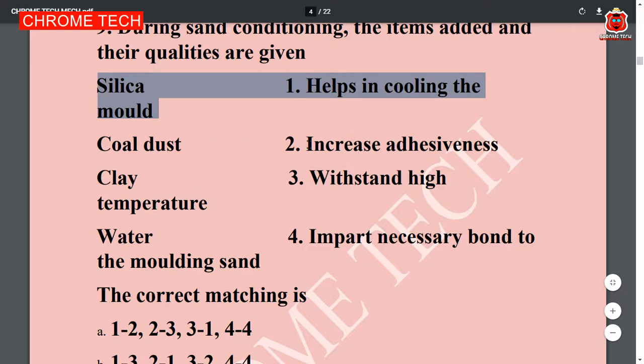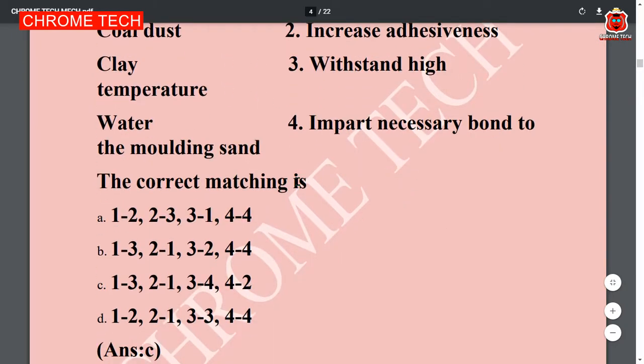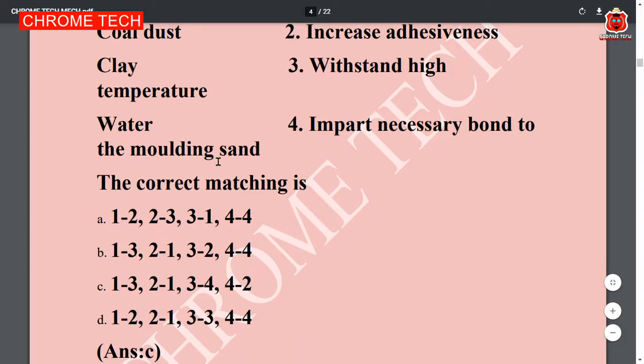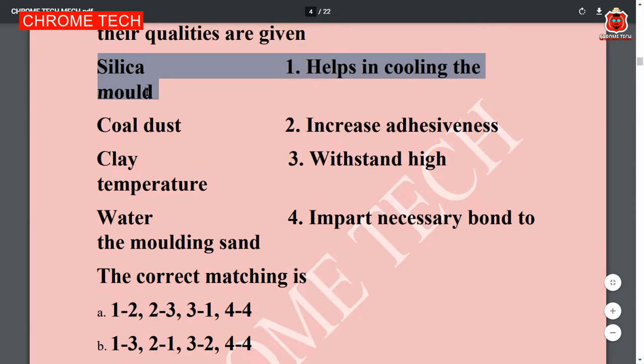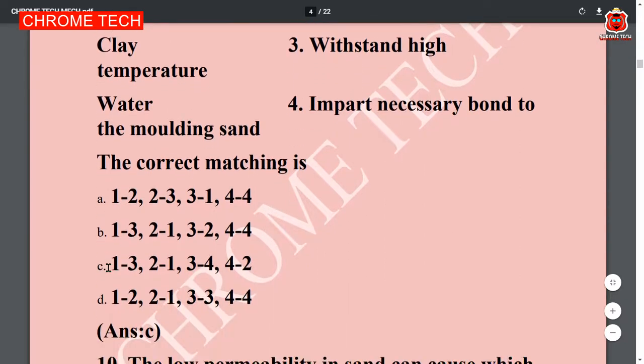You want to choose the correct answer for the part A. The options are given like this. Option C is the correct answer. C is 1 3, 2 1, 3 4, 4 2. 1 3 means silica withstands high temperature. Silica withstands high is the correct answer. See this, option C is the correct answer.